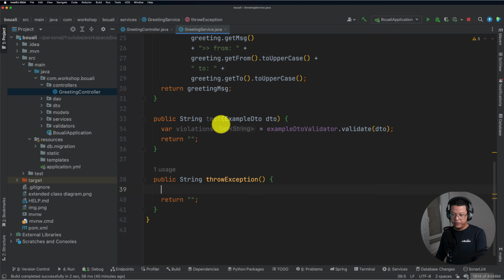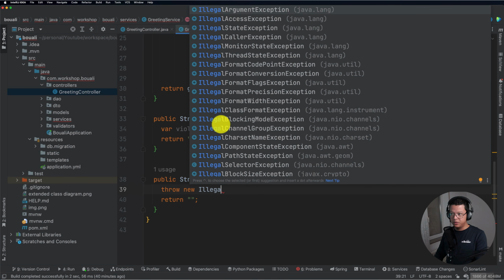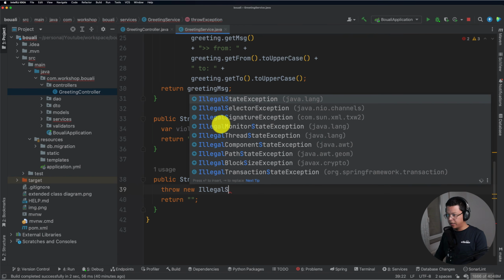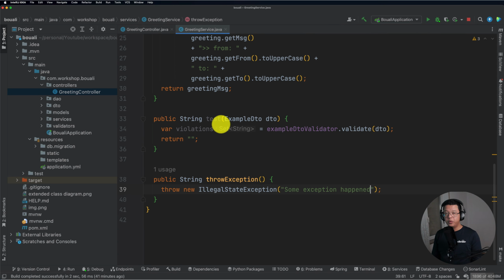But before that, I will do throw new IllegalStateException, or as you like, you can throw any exception you want. So here I'm going to throw an exception: some exception happened.